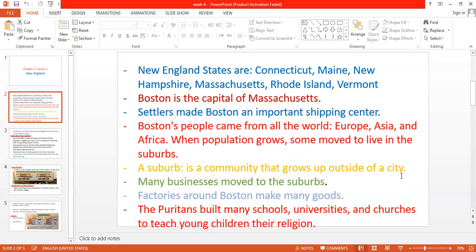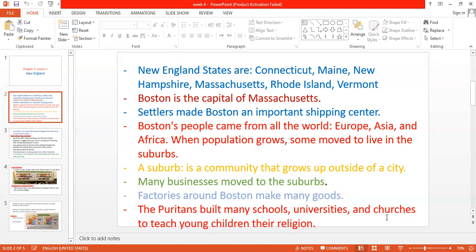Okay, so now, guys, because the population grows in the city of Boston, many people moved to live in the suburbs, and many businesses moved to the suburbs too. Here, guys, if you visit Medinti, we could find houses, we could find hypermarkets, we could find some businesses, some stores, okay, and some suburbs also include factories. Here, many factories are located around Boston to make many kinds of goods.